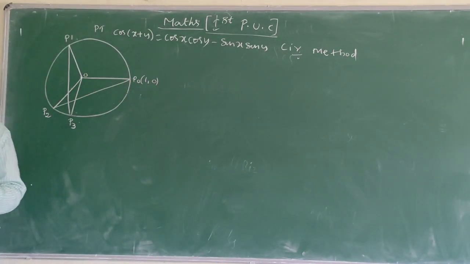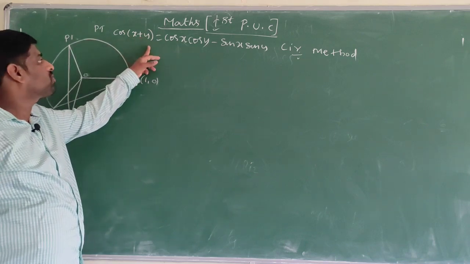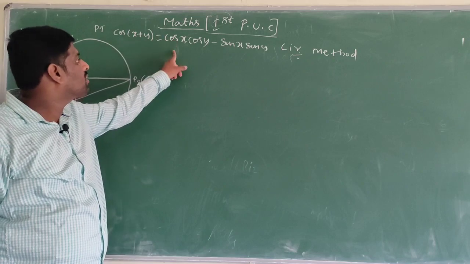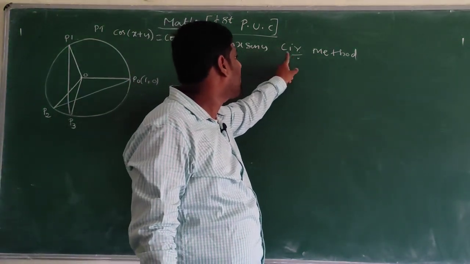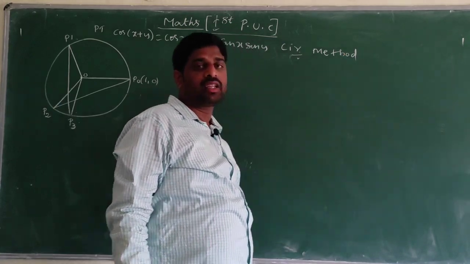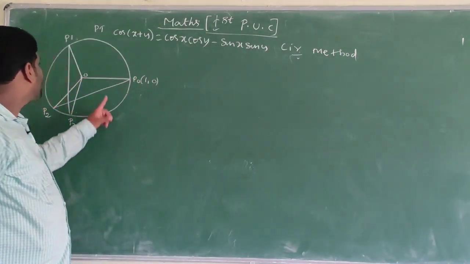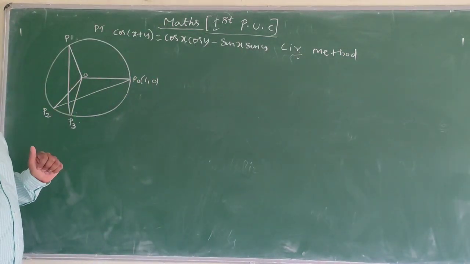Prove that cos of x plus y is equal to cos x cos y minus sin x sin y by using the circular method. For the diagram they will give 1 mark.